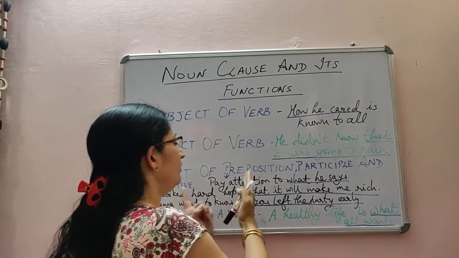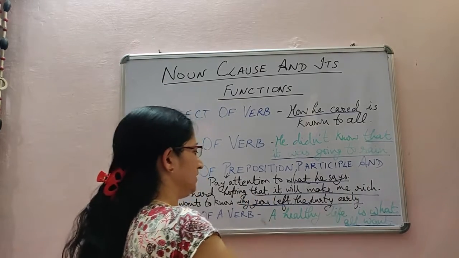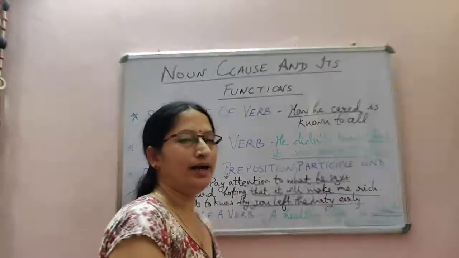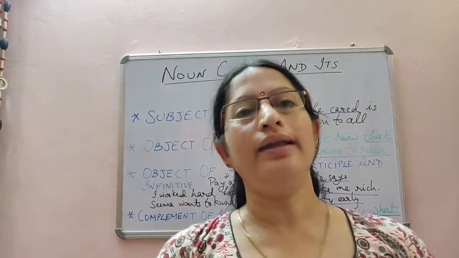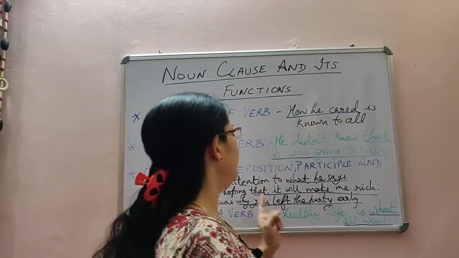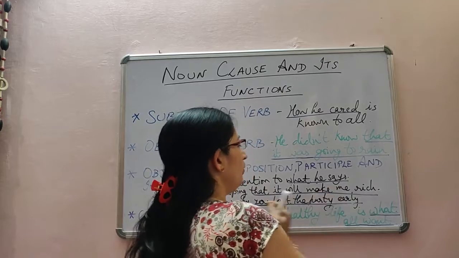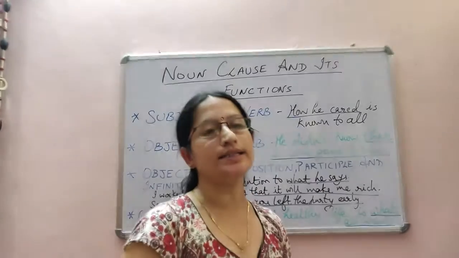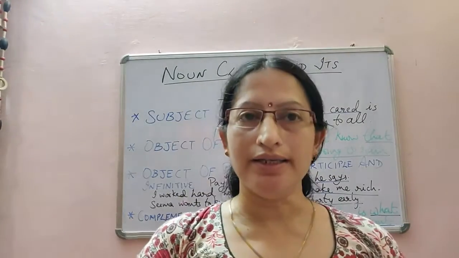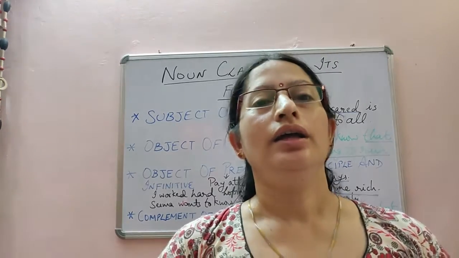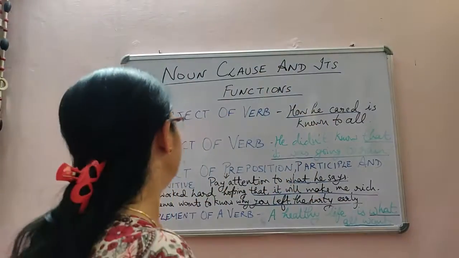"I worked hard hoping that it will make me rich." "Hoping" is the participle, the ing form, and after that comes "that it will make me rich". So "that" is the introductory word used, and "that it will make me rich" is the noun clause.